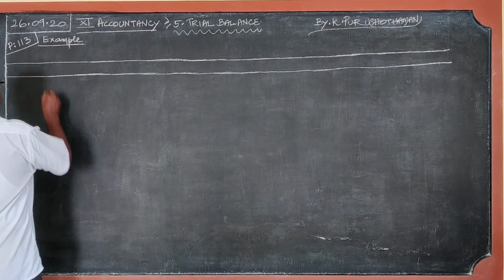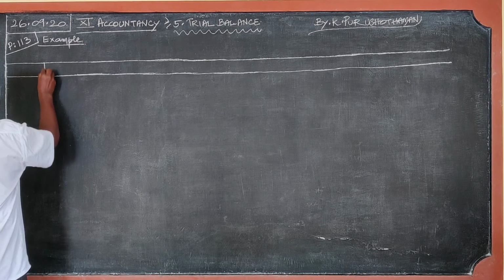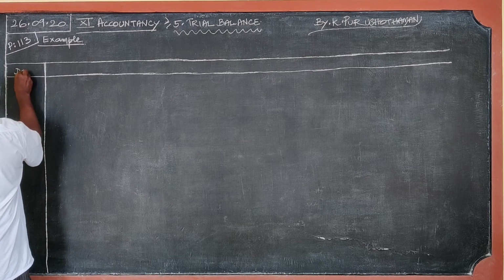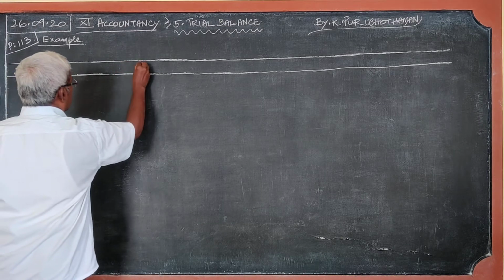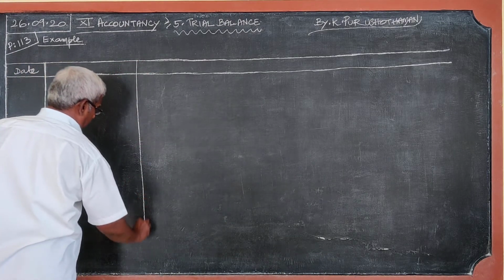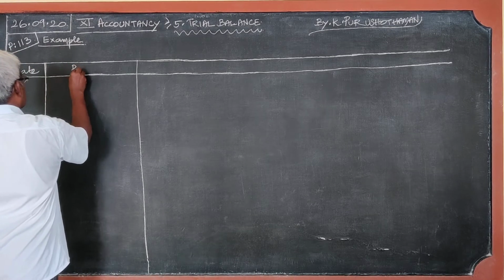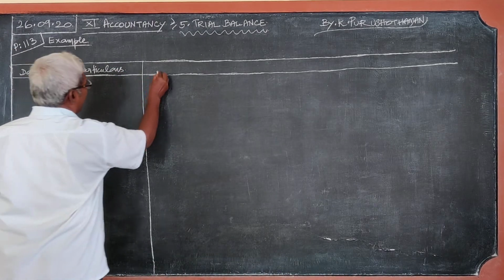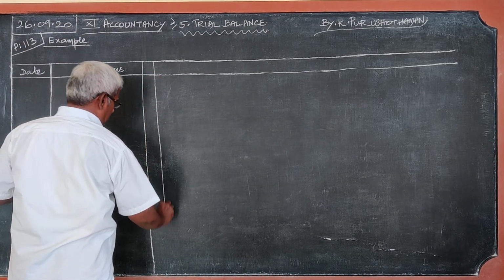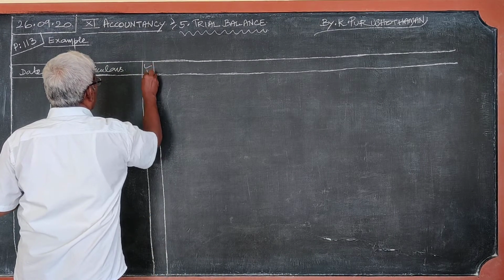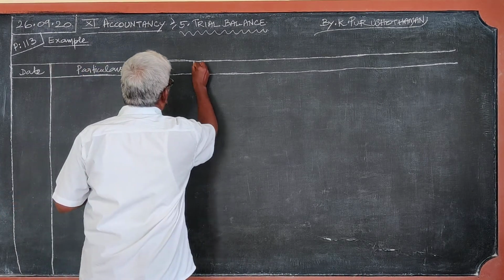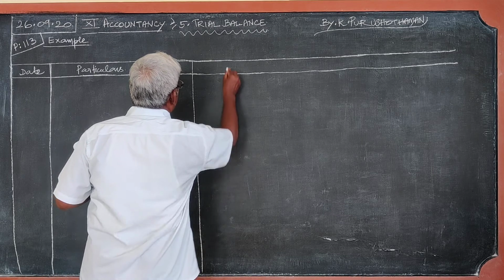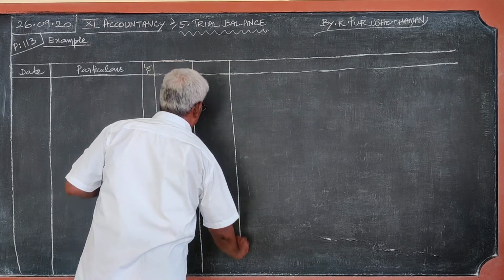This is the journal. Date, particulars, ledger folio, debit, credit.